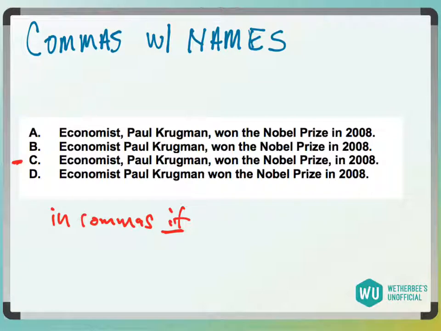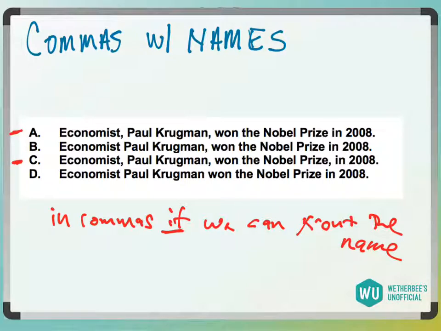if and only if we can cross out the name and still have a sentence, still have an independent clause that sounds fine, right? So let's try. Sorry, I actually meant to say most people want to pick C or A, right? Because they both put the name in a set of commas. So let's see if we can. The name is in a set of commas, and I'm going to see if I can literally cross it off.